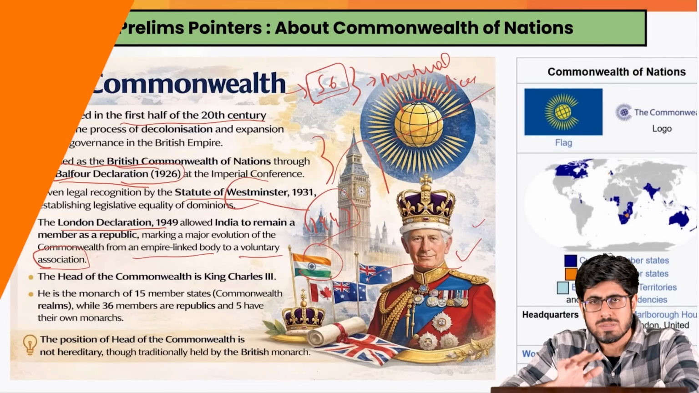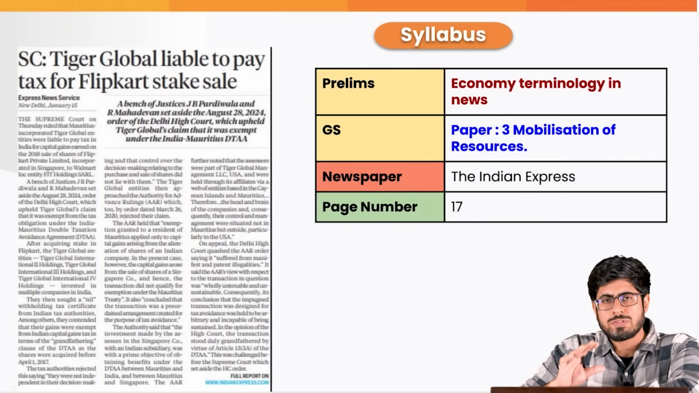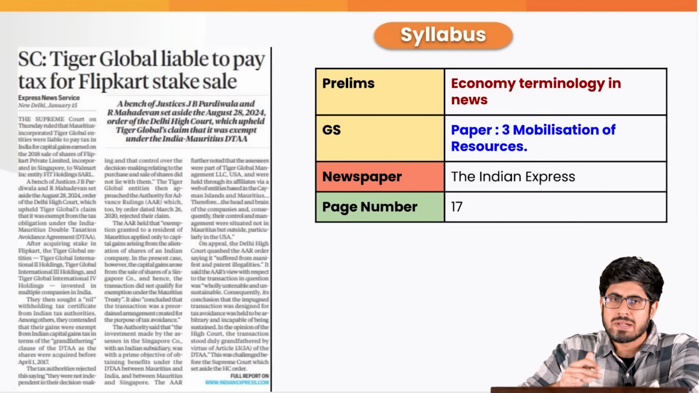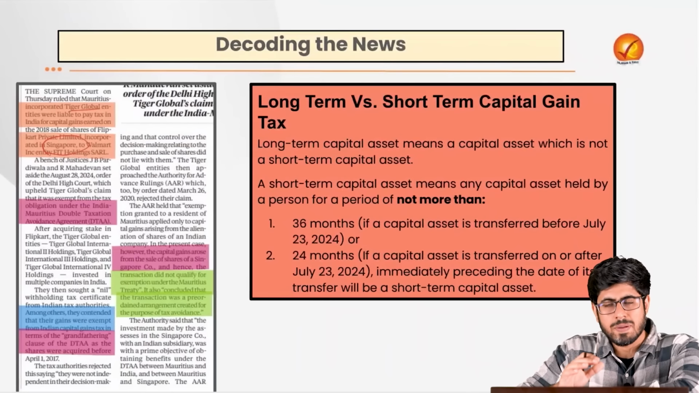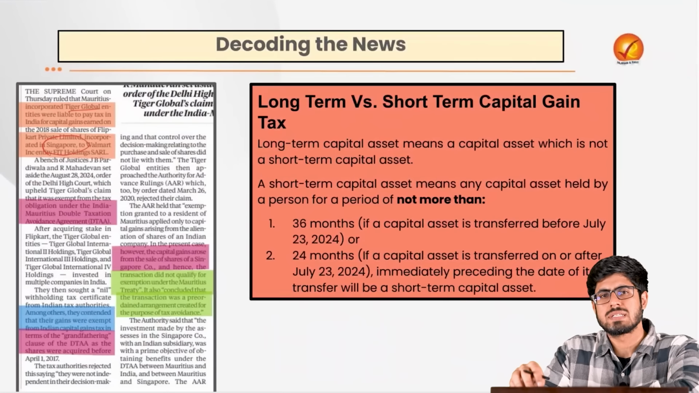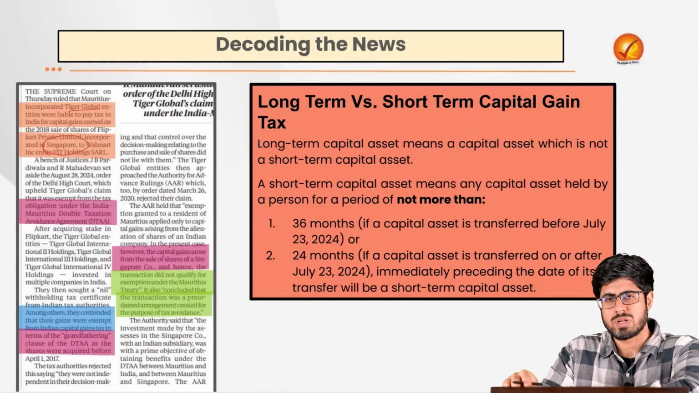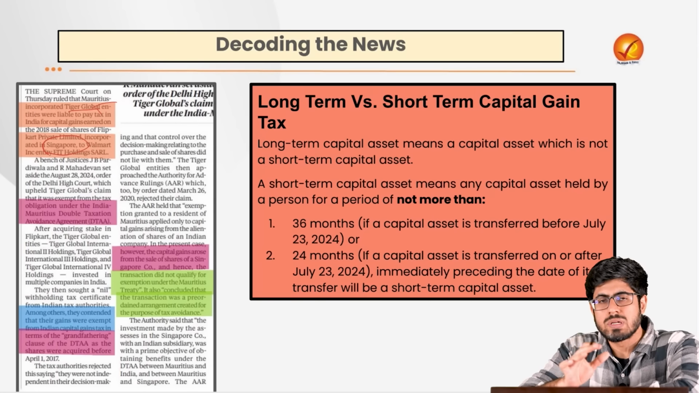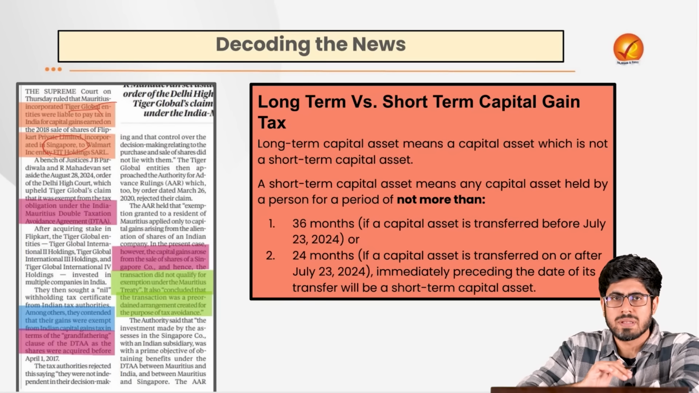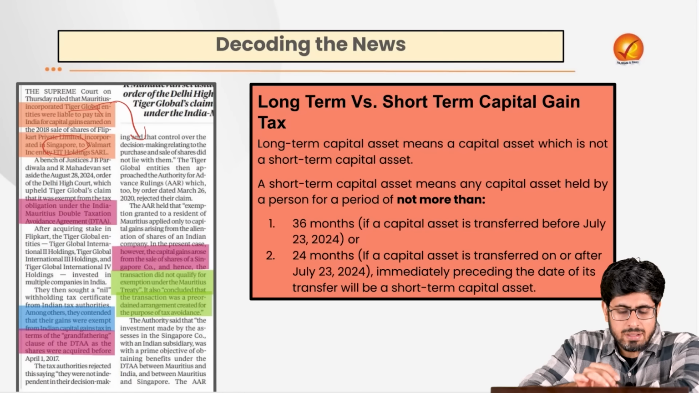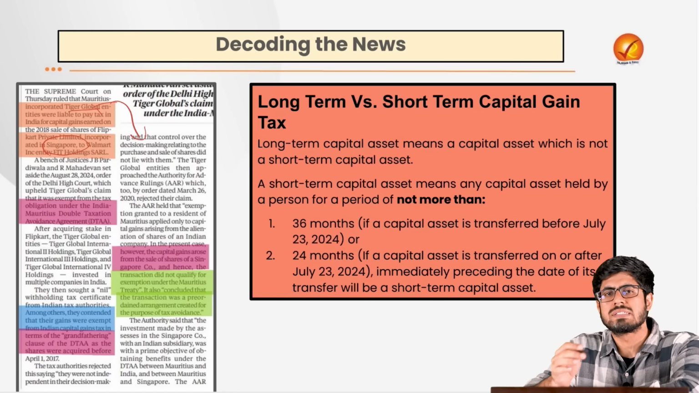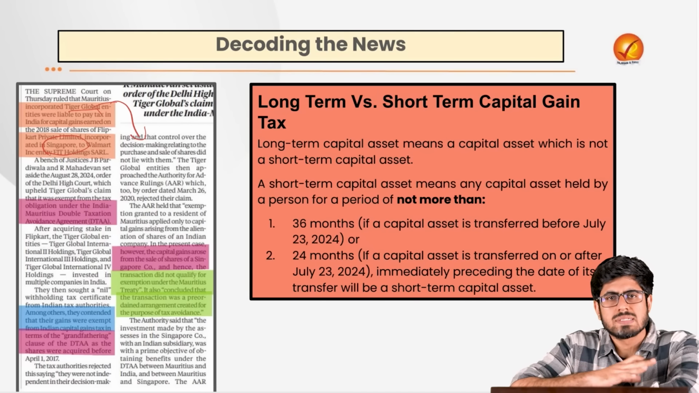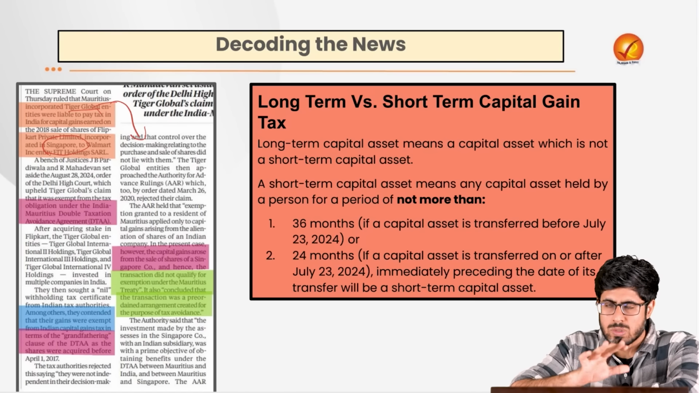Moving to the next topic, tax liability on Flipkart despite the double taxation avoidance agreement. This comes in the light of the fact that, despite having a double taxation avoidance agreement between India and Mauritius, a company known as Tiger Global, which was a shareholder in Flipkart, had to pay taxes because of a recent Supreme Court judgment. Why is this happening? We will discuss that and understand the whole issues of it.